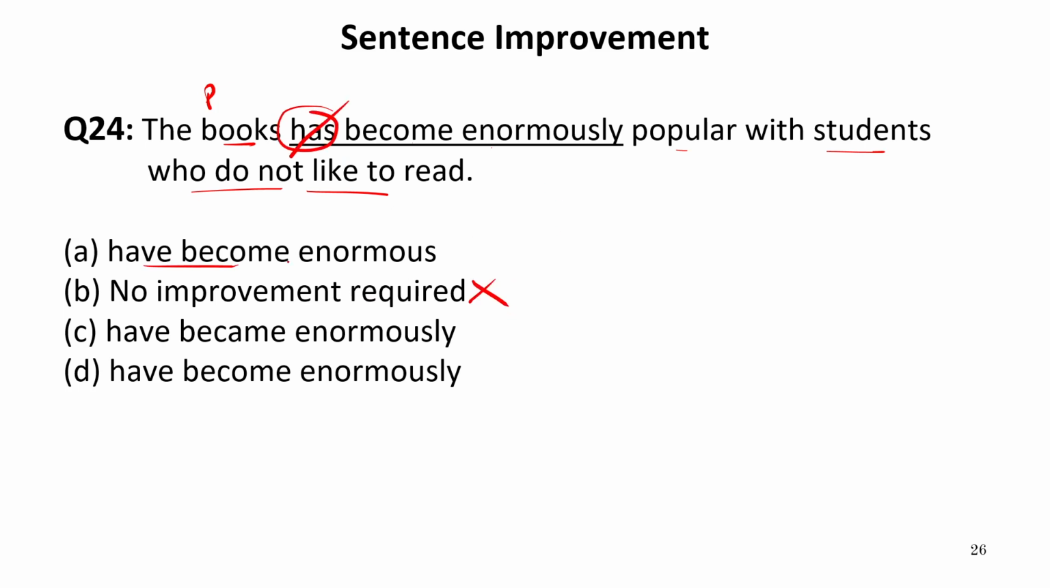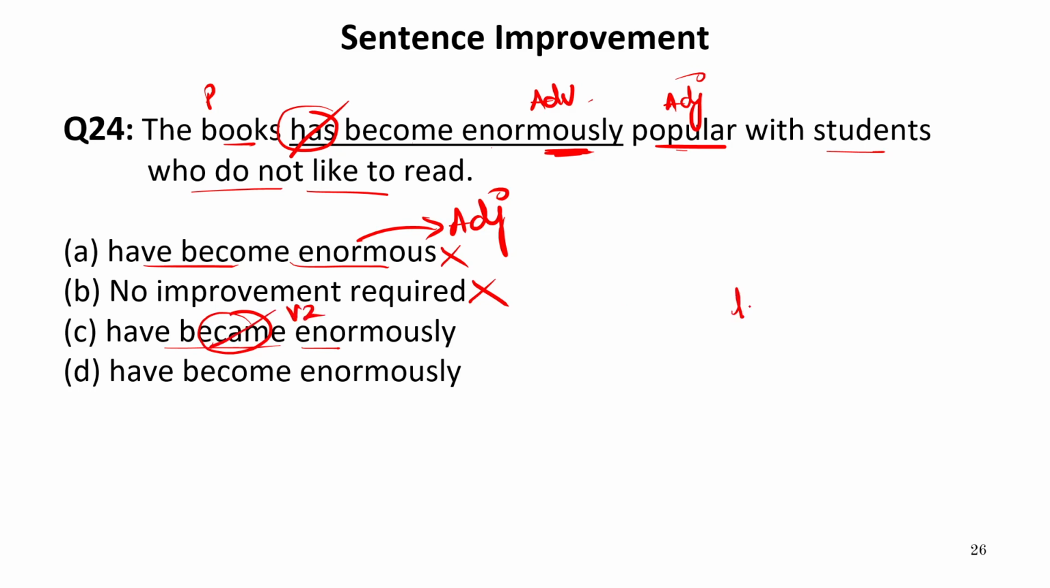Now the books have become enormous. Enormous is an adjective. Now in this sentence, popular is an adjective and enormously is an adverb. So this enormously word is used correctly over here, so this cannot be the answer, because enormous popular will be incorrect. Have become enormously. Now it is written have became. Became is the verb second form, but after have we need the verb third form only. So this option is also incorrect.